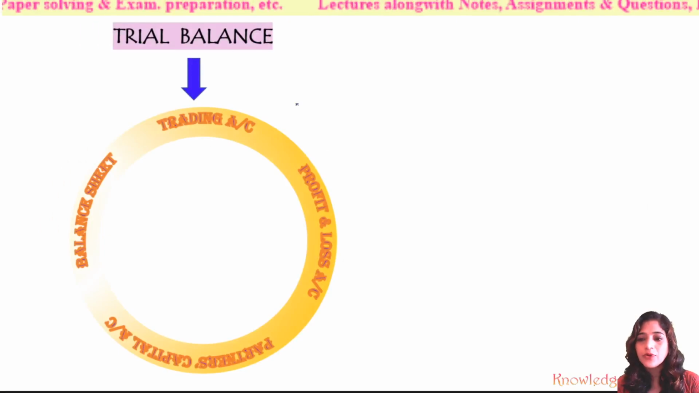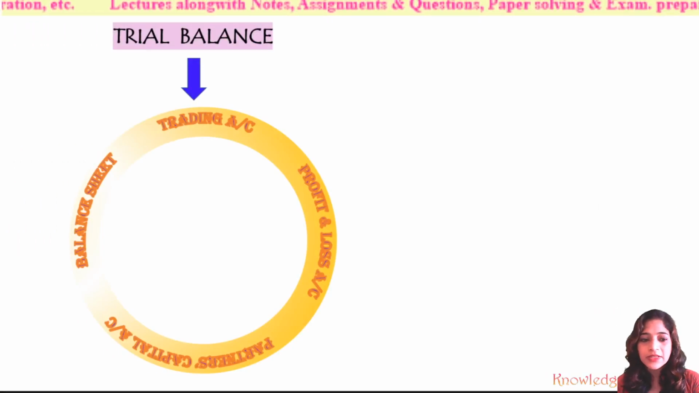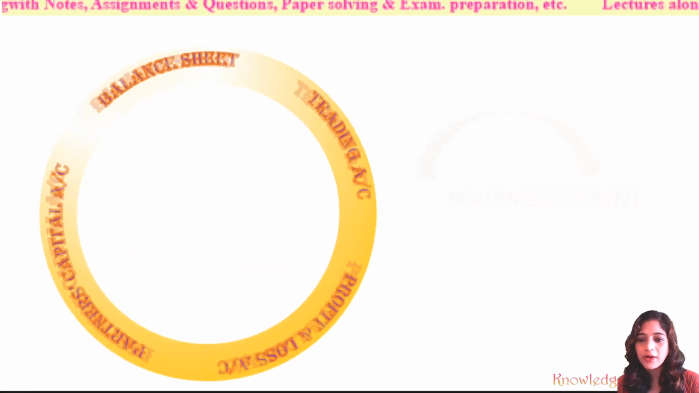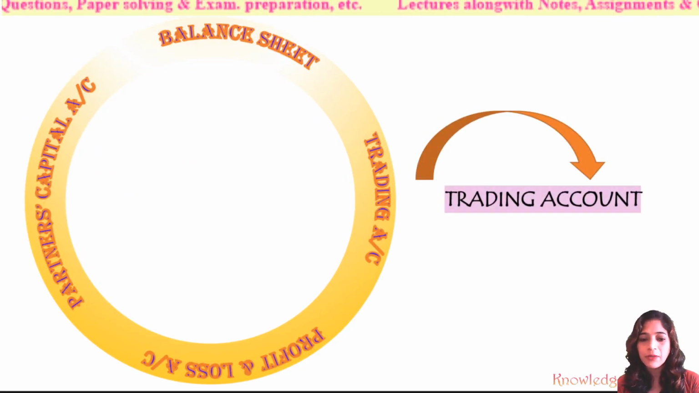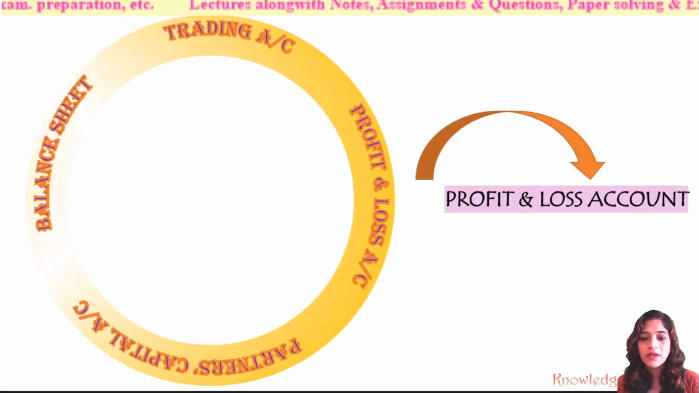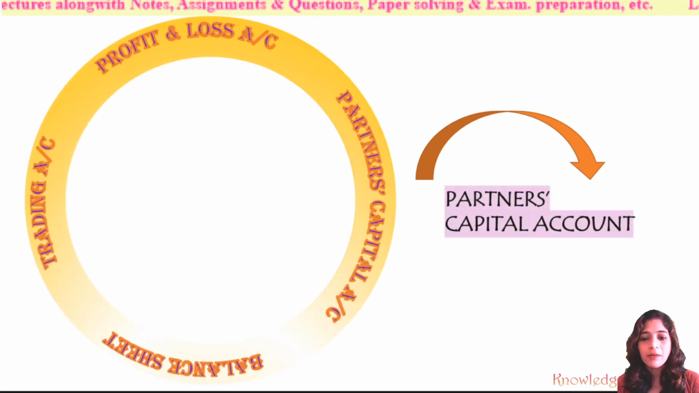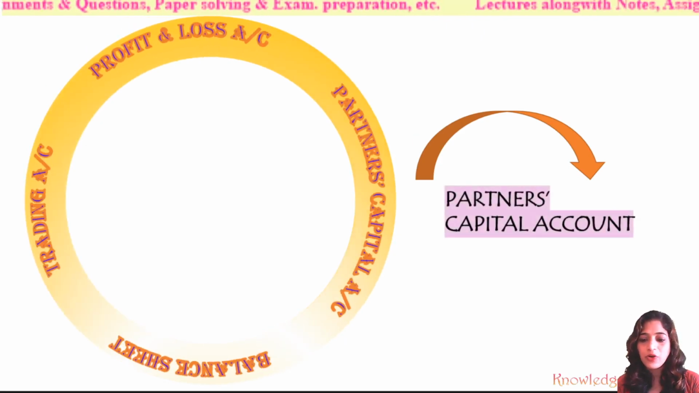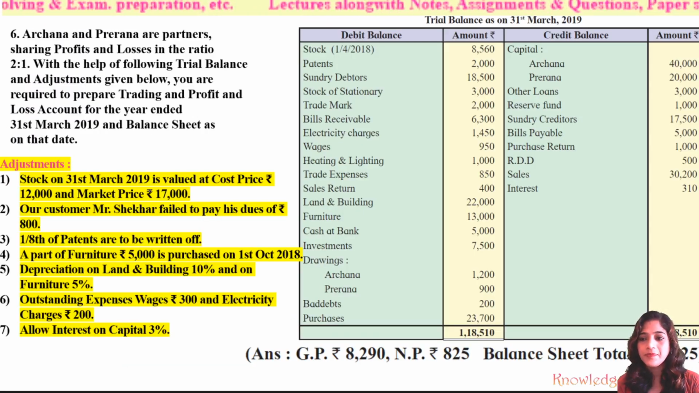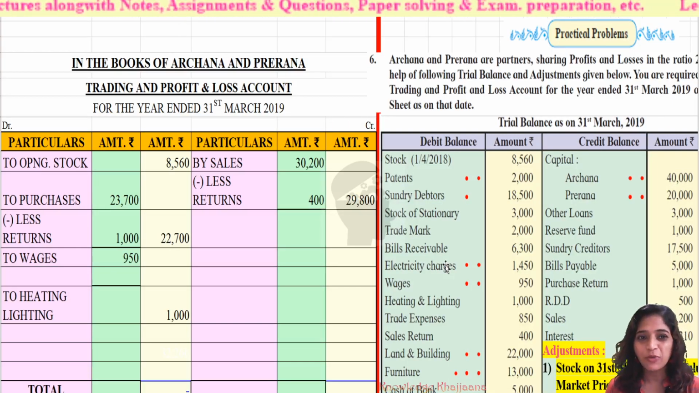Now how do we have to solve? After looking at the trial balance, we have to first prepare the trading account, then we have to prepare the profit and loss account, then we have to prepare the partners' capital account, and then we have to prepare the balance sheet. Now let's start solving the problem.